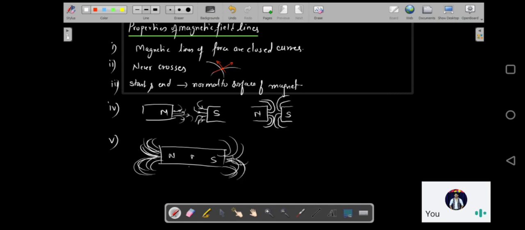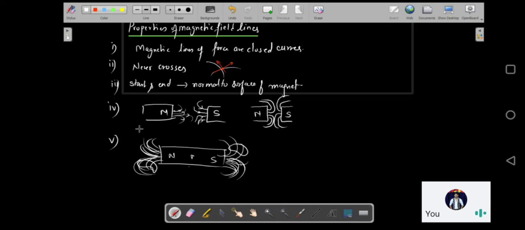They are not going to cross; I'm just showing you the intensity. So the intensity at the poles will be more. You can consider more lines passing through a unit cross-sectional area, or the closeness of the lines. Both can define the strength of the magnetic field.